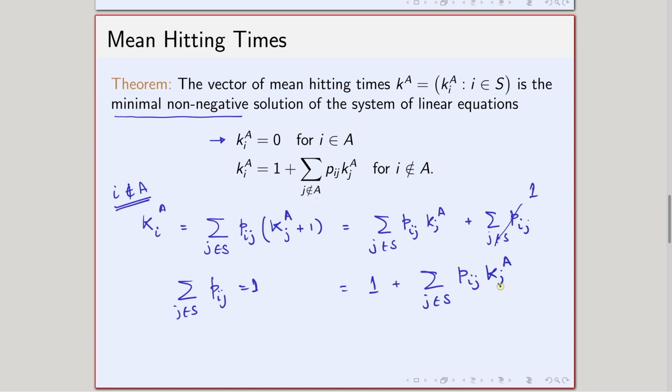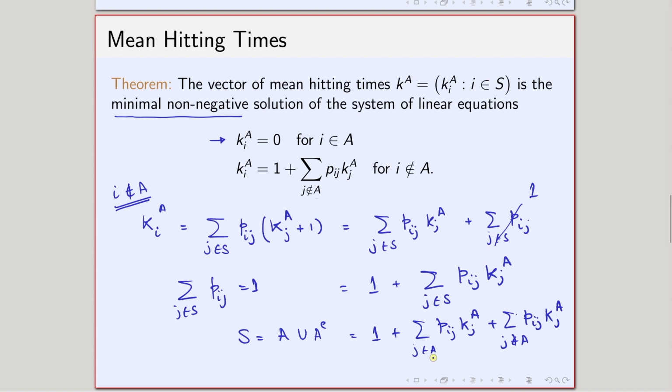Now you see that I have also written here one thing: this S can be written in terms of two sets. One is A and one is A complement. Okay, S can be written in this way. Now that means this sum can be written as summation j belongs to A Pij Kj A, plus summation j does not belong to A, that is j belongs to A complement, Pij Kj A.